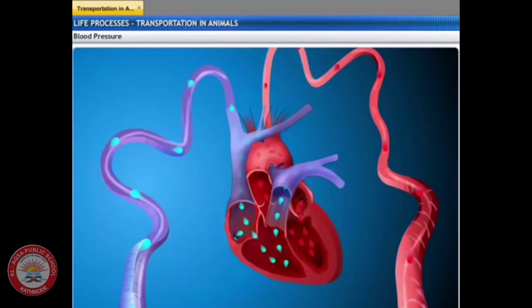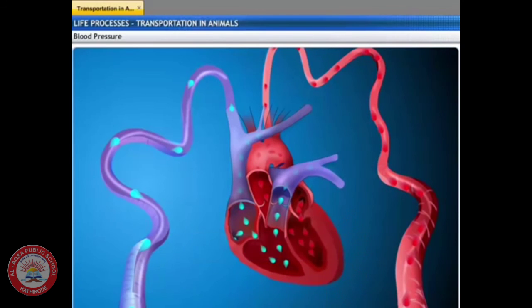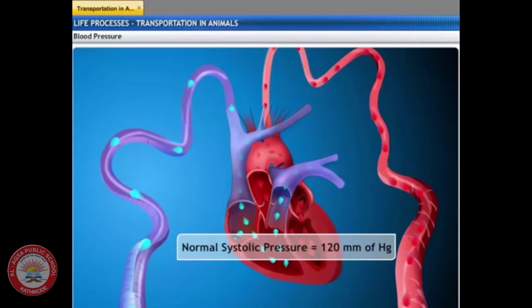The force exerted by the blood against the walls of the vessel is called blood pressure. This pressure is much greater in arteries than in veins. The pressure of blood inside the artery during the ventricular systole, or contraction, is called systolic pressure, and the pressure in the artery during ventricular diastole, that is relaxation, is called diastolic pressure. The normal systolic pressure is about 120 millimeters of Hg and diastolic pressure is 80 millimeters of Hg.